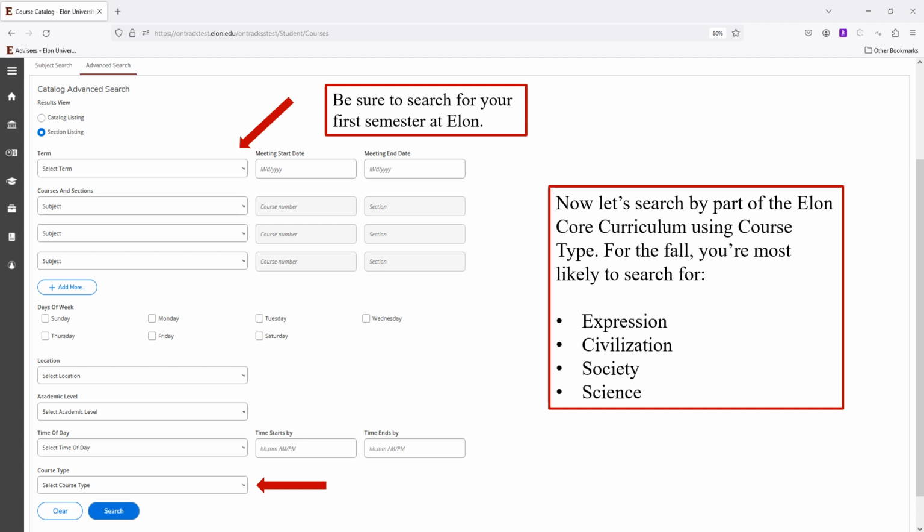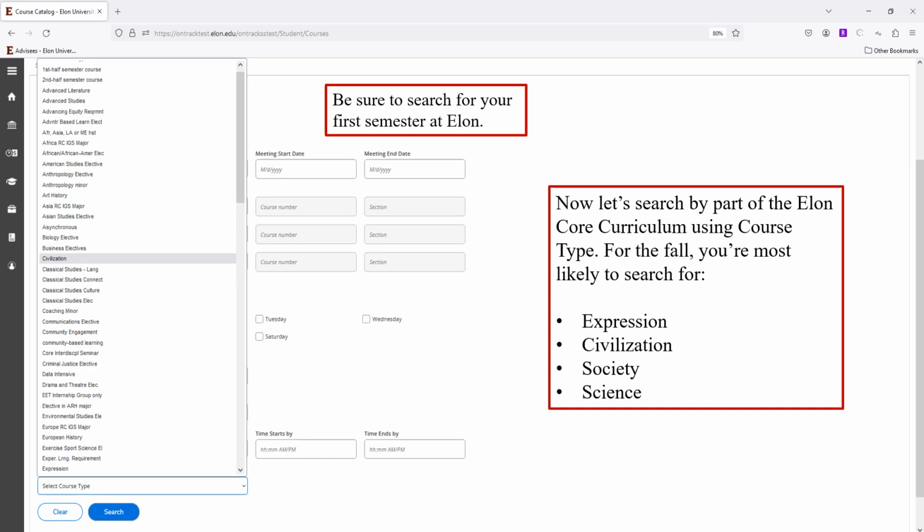This is going to allow you to search by areas of the studies in the arts and sciences called expression, civilization, society, and science. By clicking on Select Course Type, a pop-up will appear allowing you to select which of these areas. Notice there are a lot of options on the list, so we are specifically looking at those areas of the studies in the arts and sciences. You will use this in the future for planning certain parts of majors and minors. Let's search for civilization classes this time around.